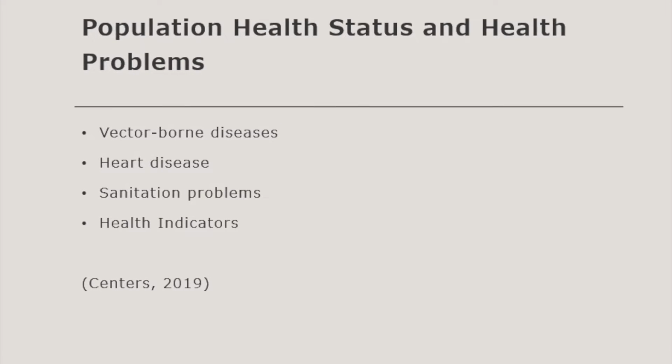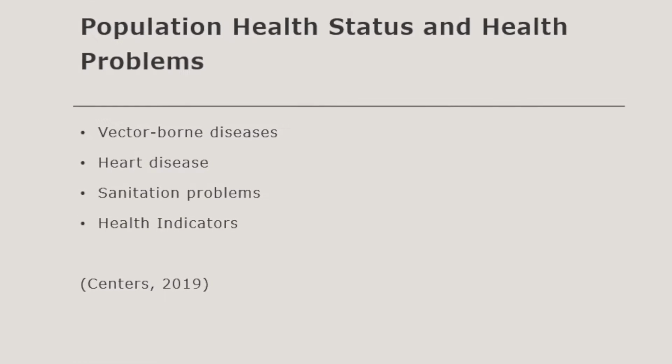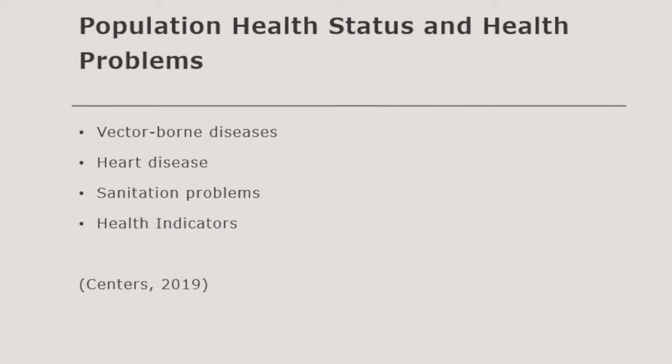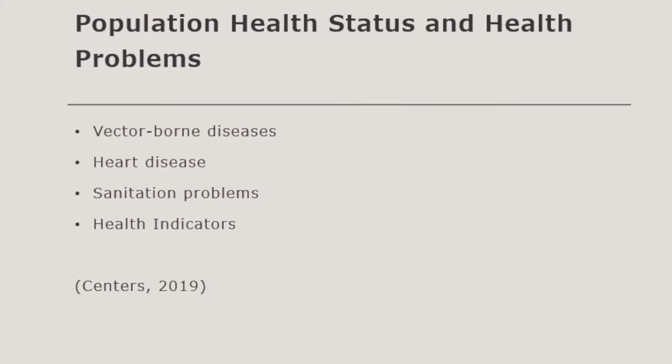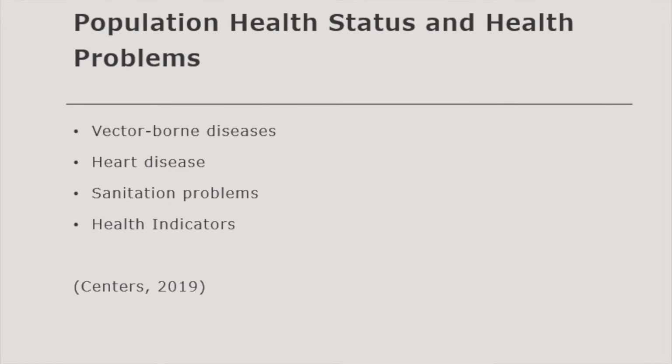Poor sanitation also leads to the pollution of water, which is why so many people do not have access to clean water. Poor sanitation leads to the transmission of diseases such as polio and typhoid. The infant mortality rate is 11 deaths per 1,000 live births. The child mortality rate is 13 deaths per 1,000 live births, and the average life expectancy for a female is 80 and for a male is 73.